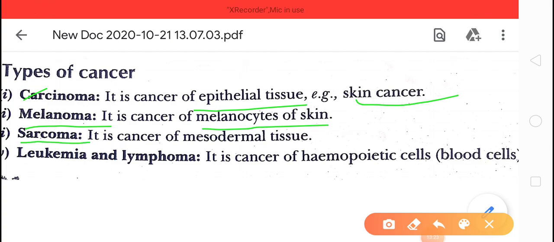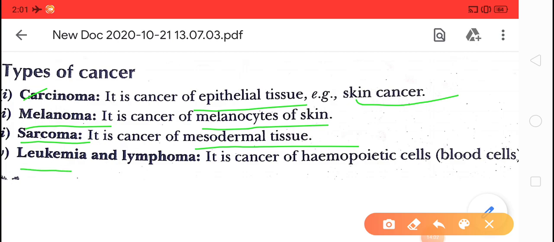Third, sarcoma, the third type of cancer, and it is the cancer of mesodermal tissues. Mesodermal means, children, those organs that are of mesodermal origin, basically internal organs. So if the cancer appears in the internal organs of the human, that is sarcoma cancer.